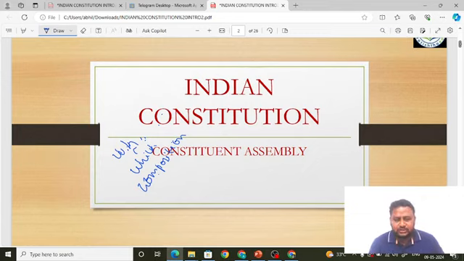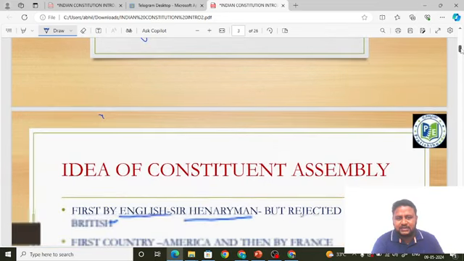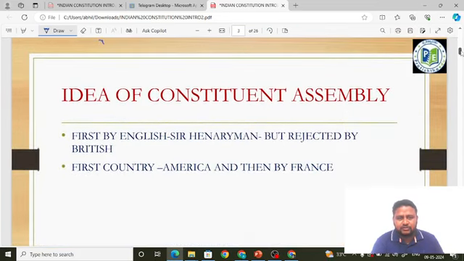We have to learn about the composition, how the people were elected, whether they were elected, appointed, selected or nominated. That we are going to learn in this class. The Constituent Assembly is basically a constitution making body. So we have to learn about the idea of the Constituent Assembly.